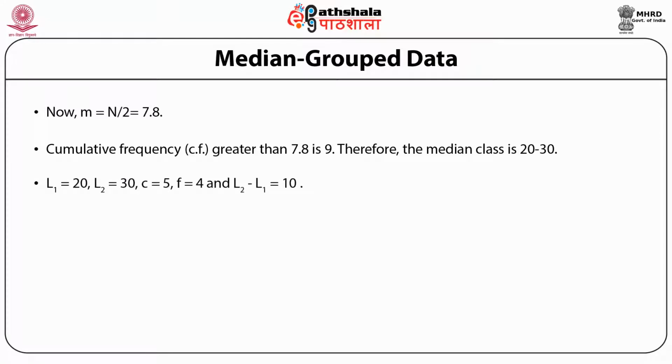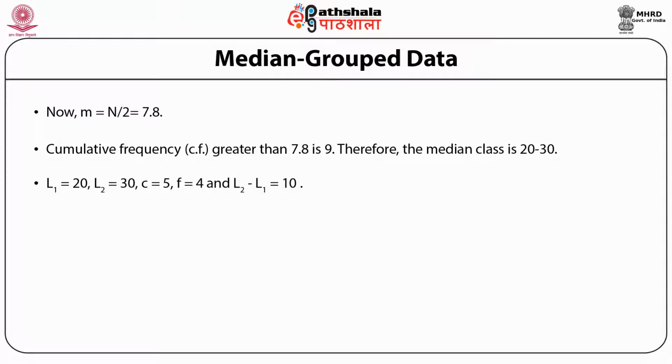So L1, which is the lower limit of the median class, is 20,000 or 20. L2 is 30. C is the cumulative frequency of the class preceding the median class. In this case, the class which precedes the median class is from 10 to 20,000 and the cumulative frequency is 5. So C is equal to 5. F is the frequency of the median class. The median class is from 20 to 30,000 and the frequency, we look from the second column, is 4.